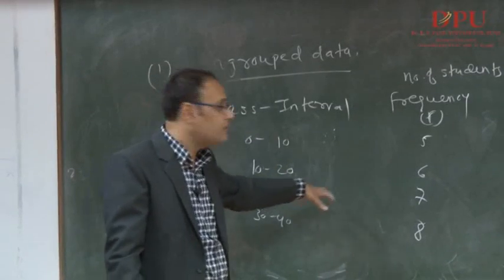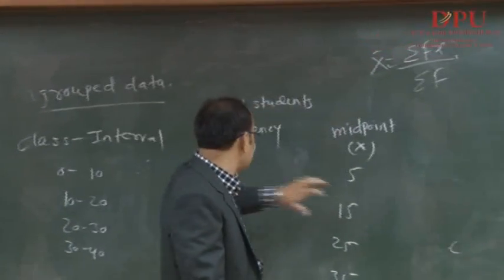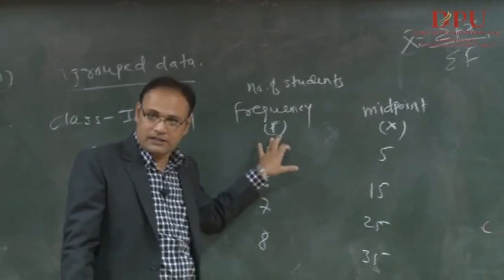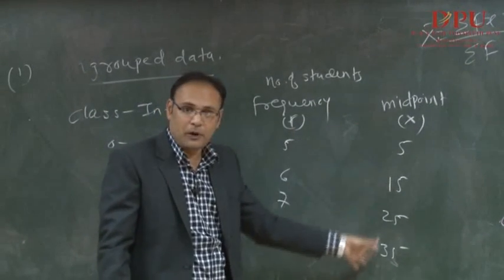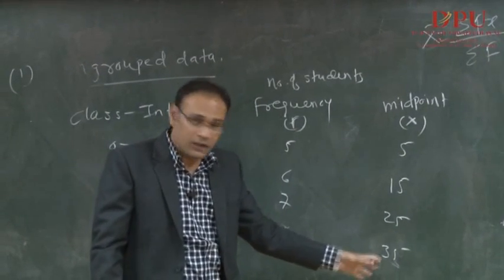Alright, class intervals we have. So what is this f? f is nothing but the frequency. What is this x? x is nothing but the midpoints. Clear? Now see this formula.